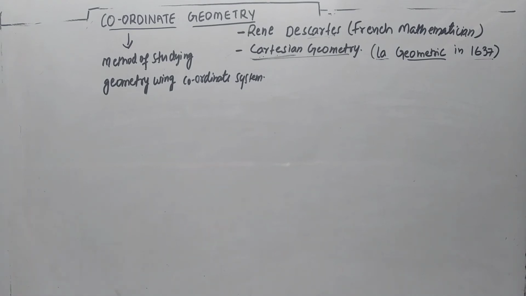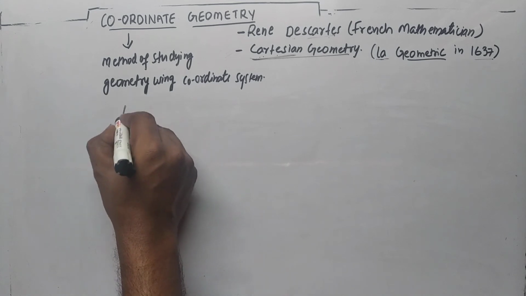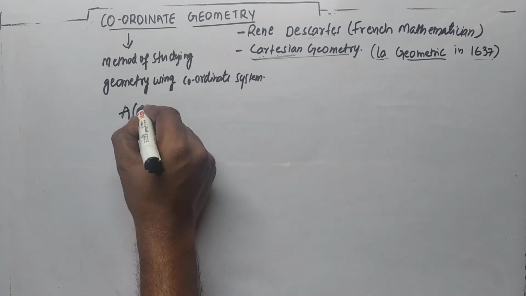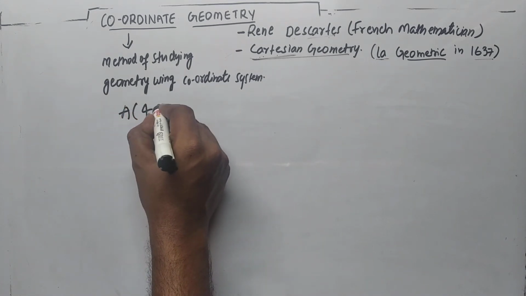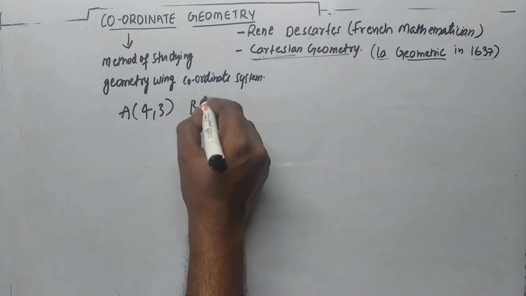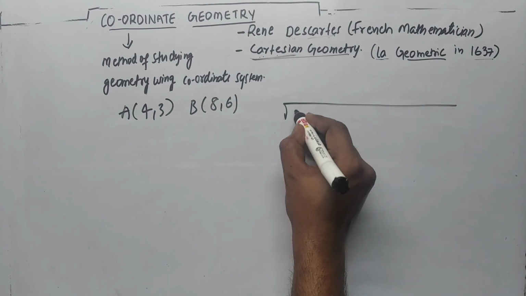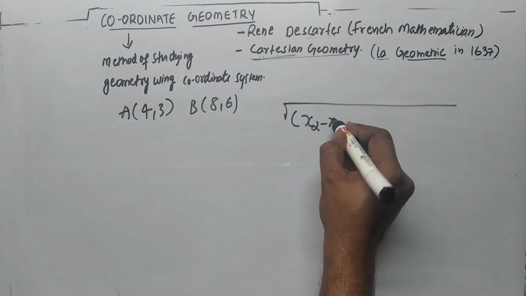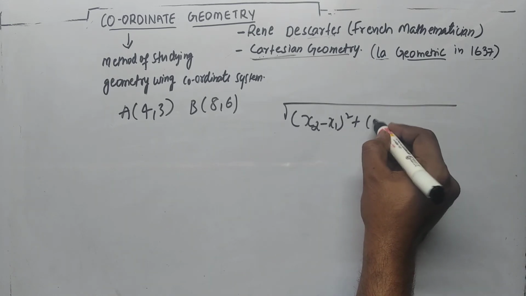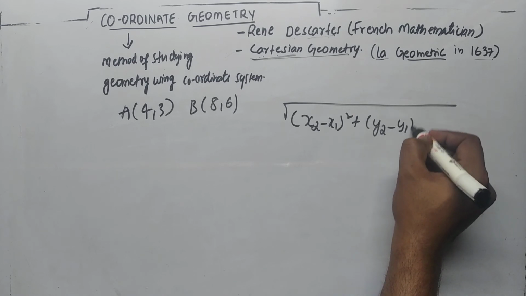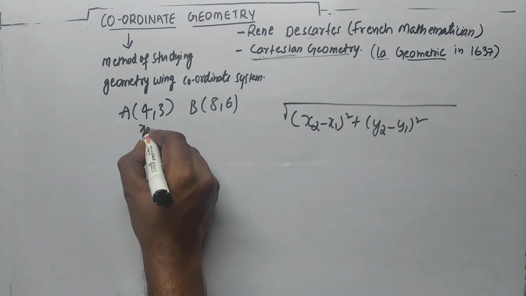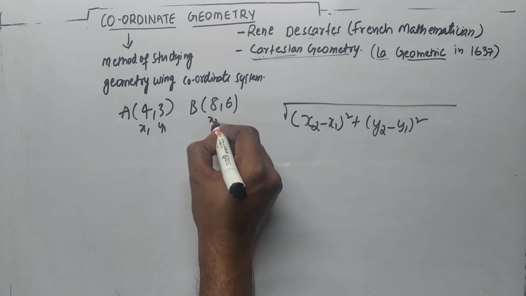You have to find the distance between the points. Suppose we are asked to find the distance between 2 points, 4, 3 and 8, 6. We will use this formula: root of x2 minus x1 whole square plus y2 minus y1 whole square. We take the first coordinate as x1, y1 and the second as x2, y2.